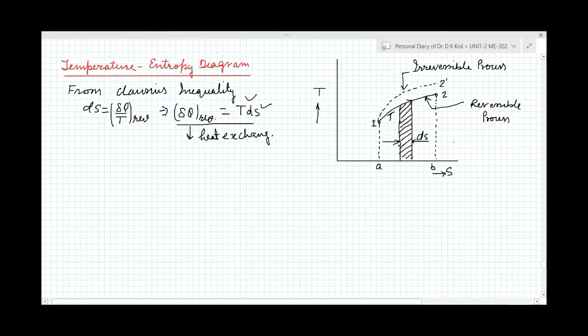So del Q for the reversible process will be equal to TdS,